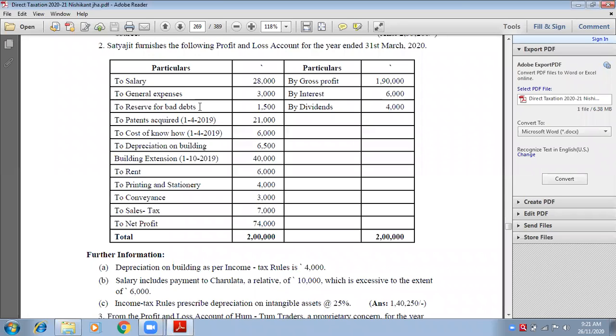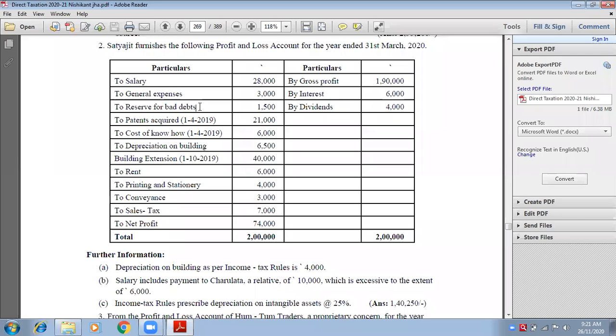Reserve for bad debts, should we disallow? Yes. Why yes? Because it is a reserve. It is for the future. It may or may not occur in the future.